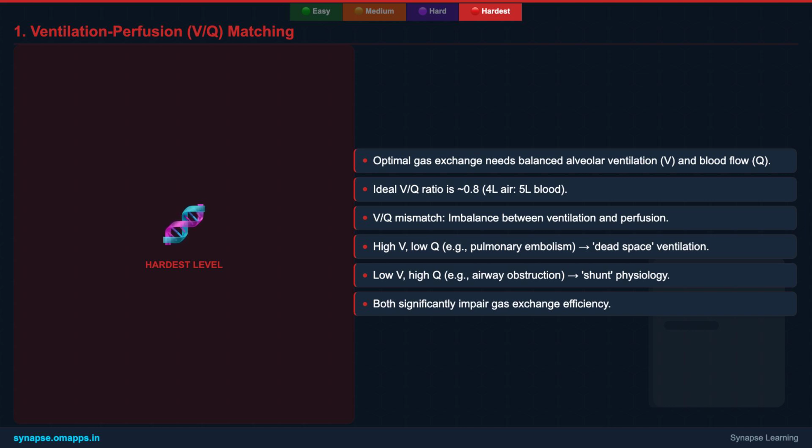as seen in a pulmonary embolism, leading to dead space ventilation. Conversely, if ventilation is low but perfusion is high, due to an airway obstruction, it creates shunt physiology. Both scenarios severely impair gas exchange, highlighting the critical importance of this delicate equilibrium. This concept is fundamental in understanding various respiratory pathologies.